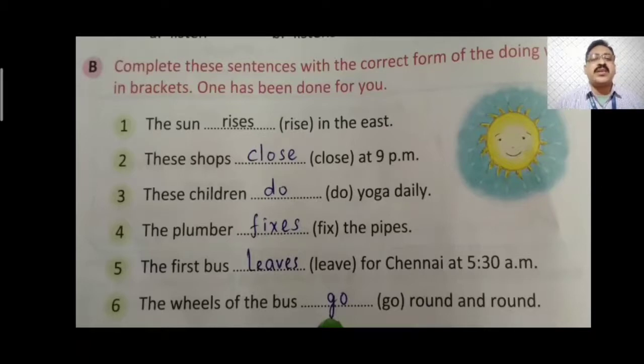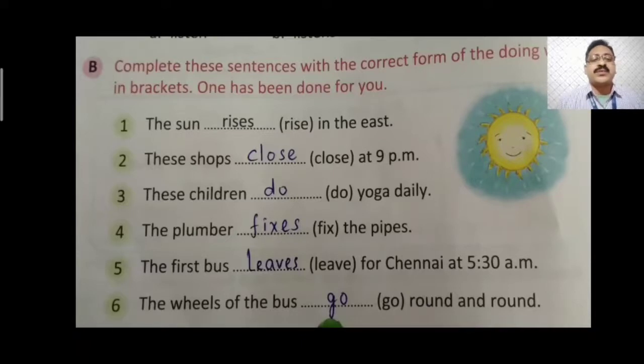These children (do) yoga daily. Children is also a plural subject, so no change to the verb. It will remain as it is, do. The plumber (fix) the pipe. As plumber is a singular subject, we are talking about one plumber, so es will be added to it, and it will change into fixes.